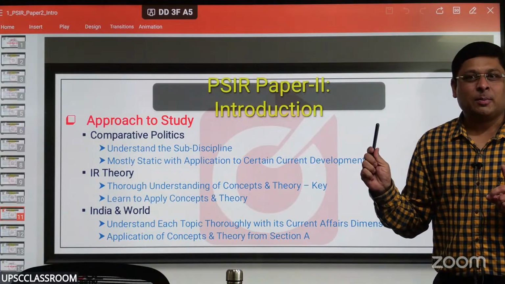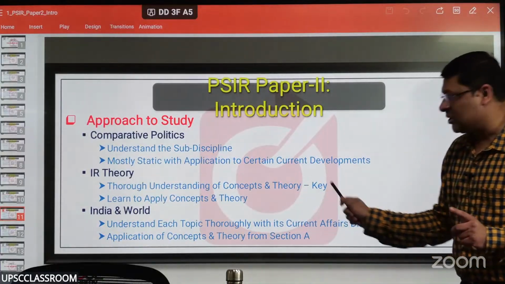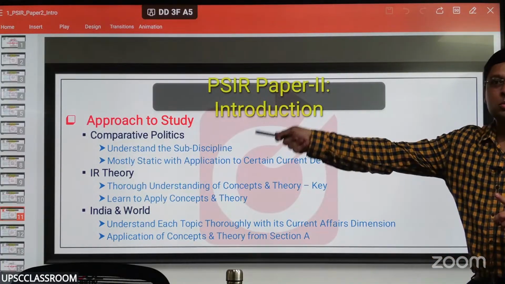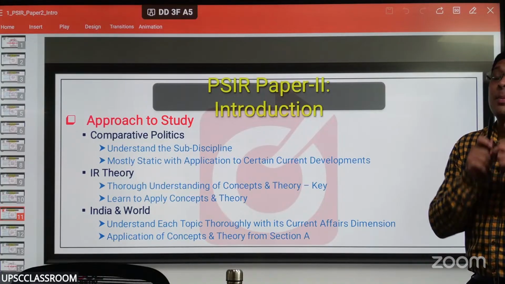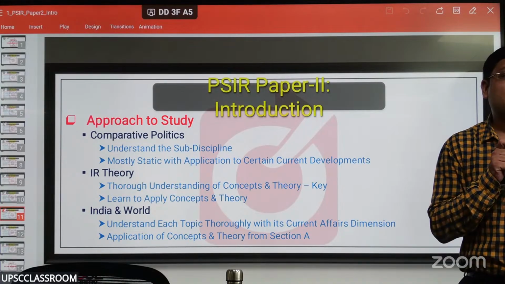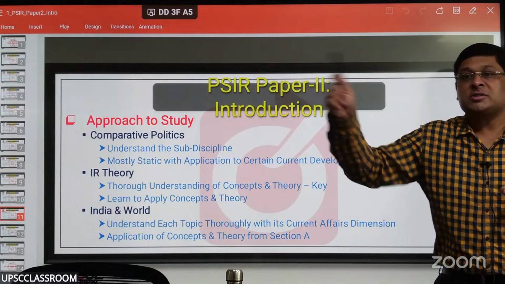Don't worry. Once you develop that mastery over concepts and theory, that is the key to get good marks in paper 2. And it's not just about applying theory. You can apply concepts in your section B answers.